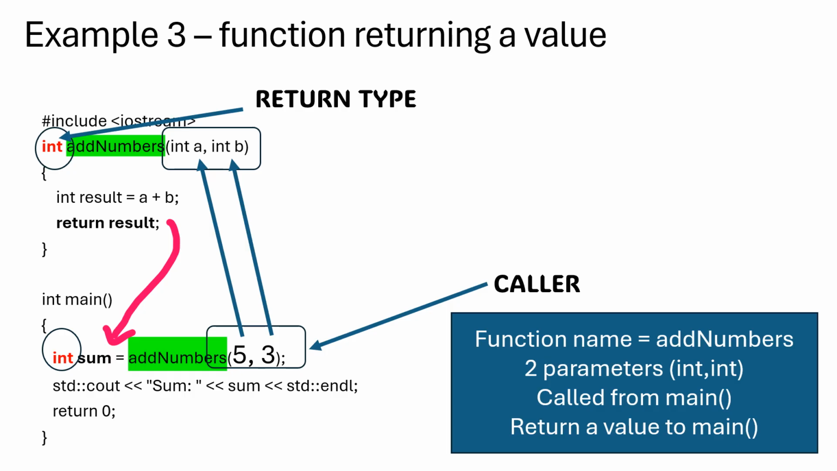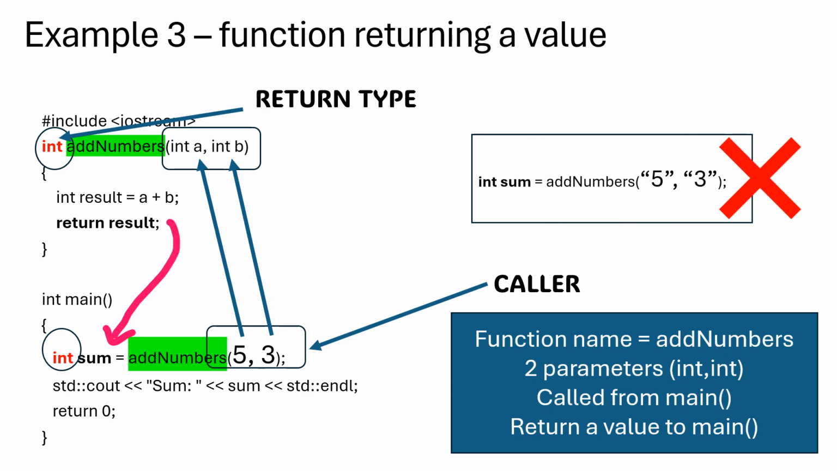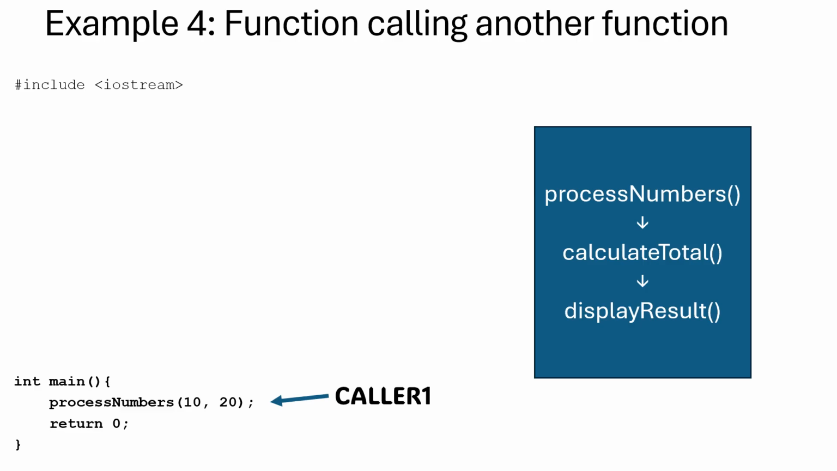One observation, it is important that the parameters in the caller and the parameters in the function align, and that they are of the same type. This example will result in an error, as the 5 and 3 are seen as strings and they are in inverted commas. In this fourth example, we will look at functions that call other functions.